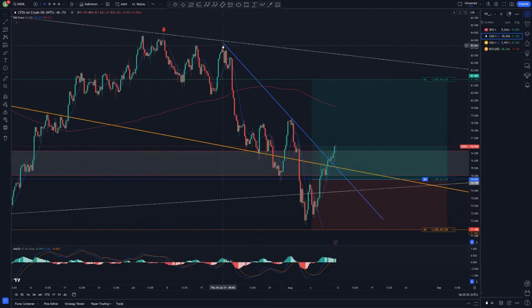And then the major 4-hour downtrend line, the solid one, got also broken to the upside. And at the moment, I'm in profit of 1.3% or $1,300. But we'll see on Monday how it goes further. My take profit would be at a 2-to-1 risk-reward ratio.